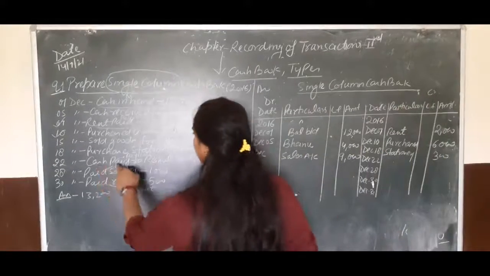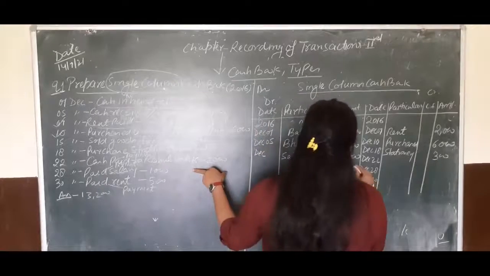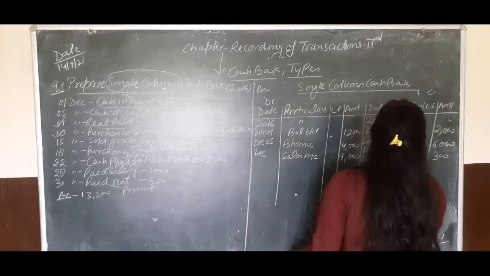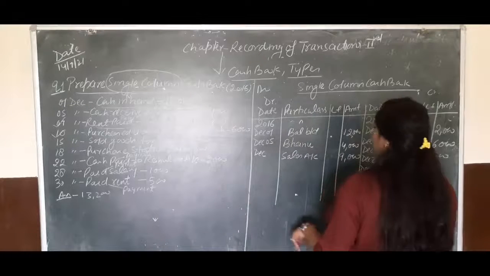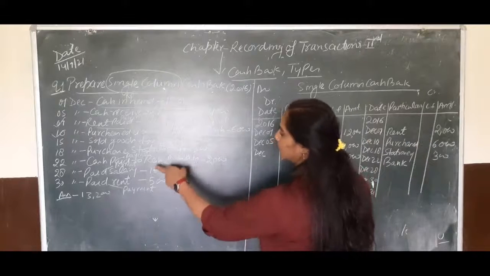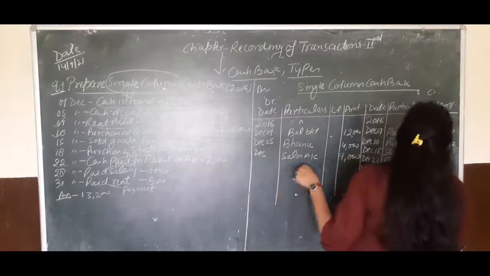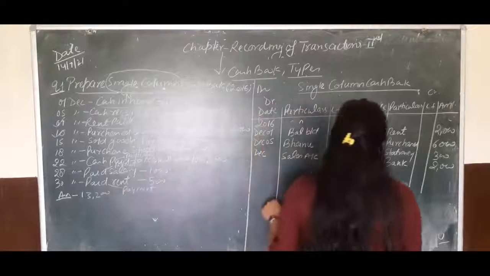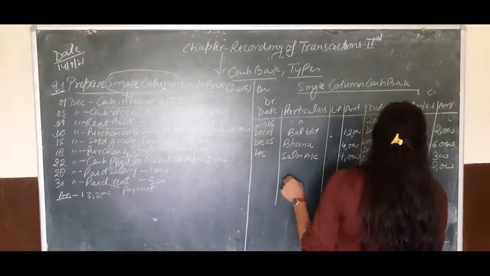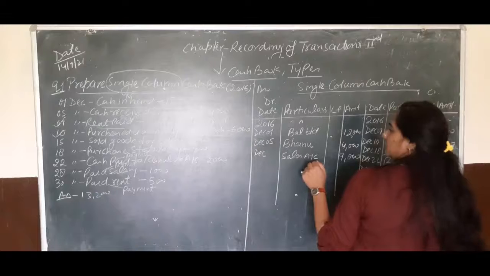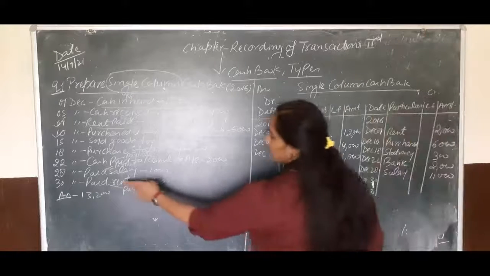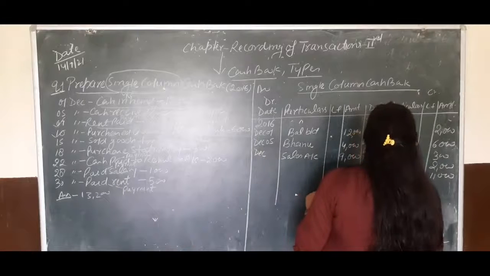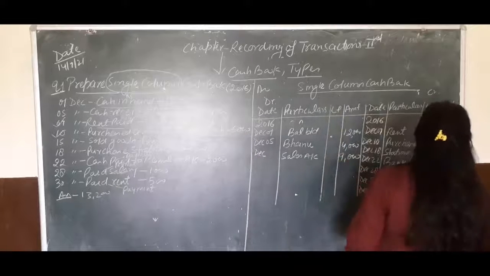Next, cash paid to Rahul. So children, on 22 December, the firm has made the payment, 2,000 rupees. Next, paid salary 1,000. Salary, so it will be mentioned as salary 1,000 rupees. Next, paid rent. Now the firm has paid rent 500.